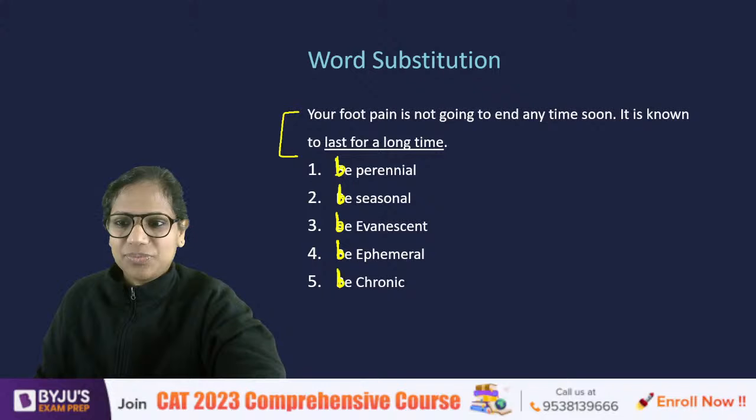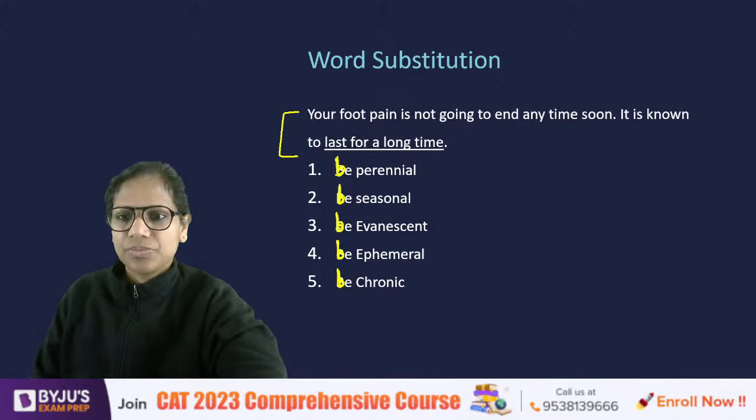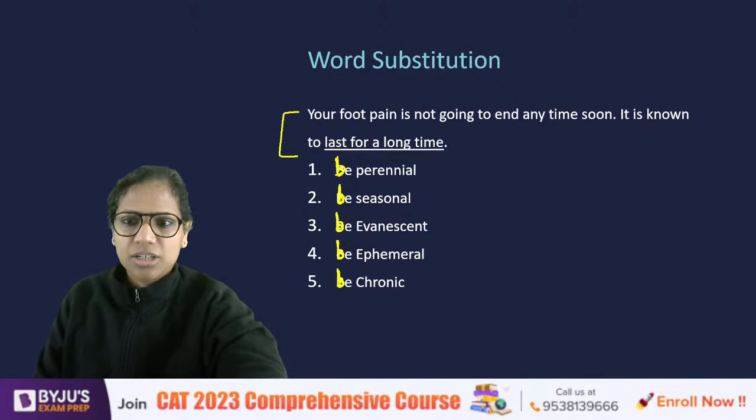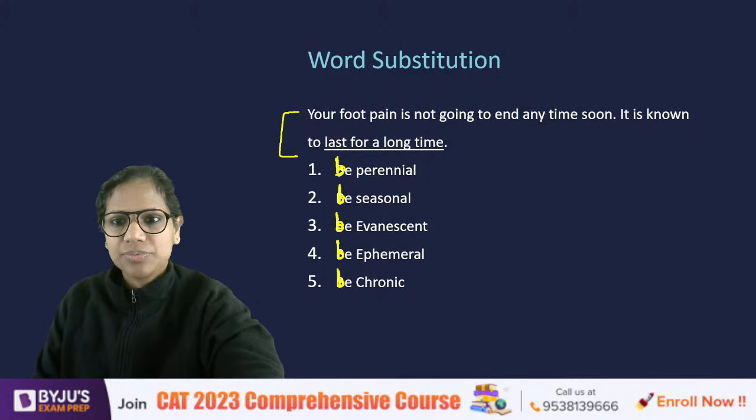Let's see. Swagnik says chronic. Others? Gratitude says perennial. Omkar chronic. Okay. Aman chronic. Om and Pratyush say perennial.